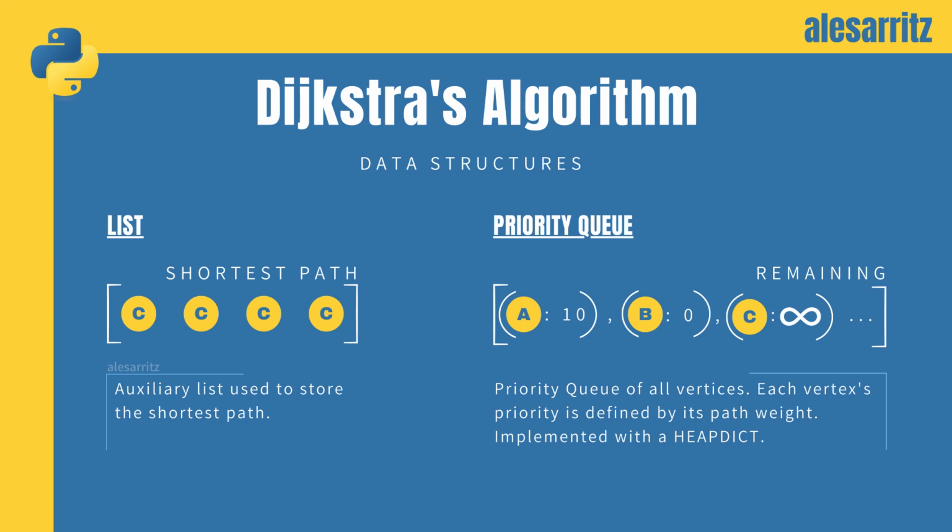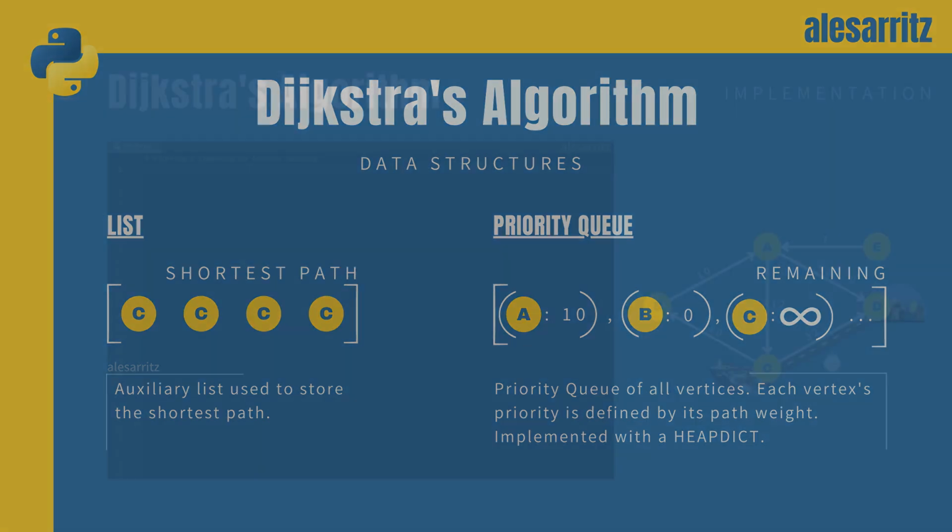The priority queue can be implemented with several data structures, like arrays, heaps, and others, but I'll implement it with a heap dictionary. It'll be a priority queue of all vertices of the graph, where each vertex's priority is defined by its path weight. I'll use vertices as keys and priorities as values, and thanks to this neat data structure, changing priorities will be easy and fast.